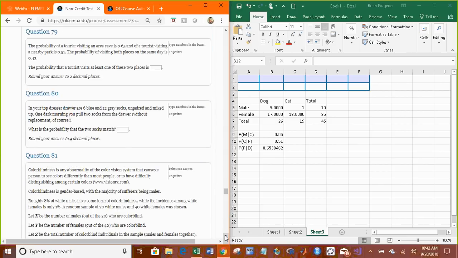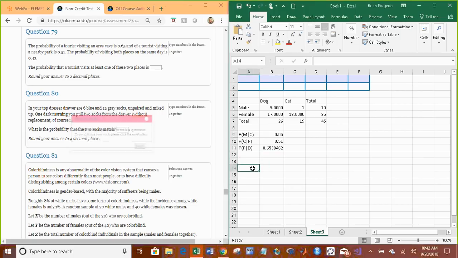The probability of a tourist visiting an area cave is 0.65 and of a tourist visiting a nearby park is 0.51. The probability of visiting both places on the same day is 0.43. The probability that tourists visit at least one of these places is blank. Well, at least one means either or. Oh, let me save really quick.